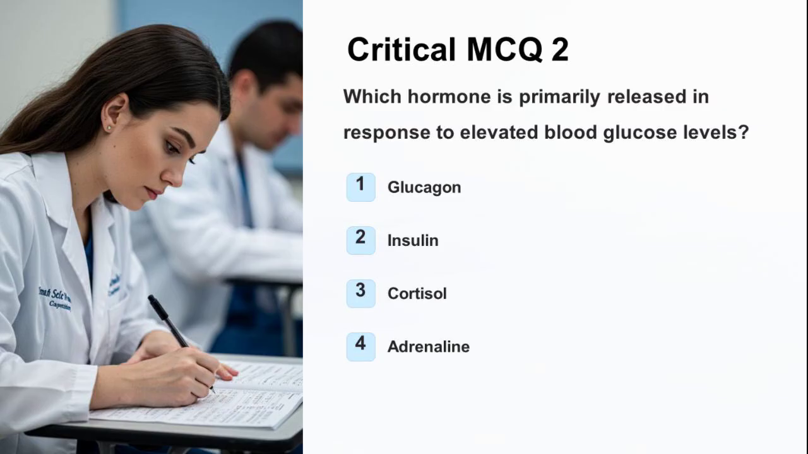Here's your next knowledge check. Which hormone is primarily released in response to elevated blood glucose levels? Is it glucagon, insulin, cortisol, or adrenaline?